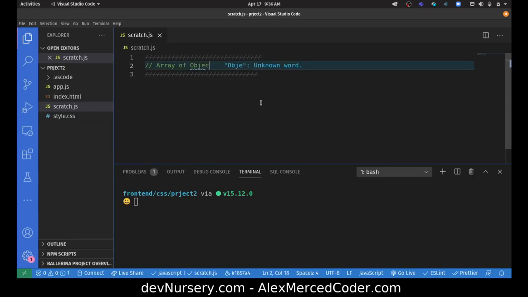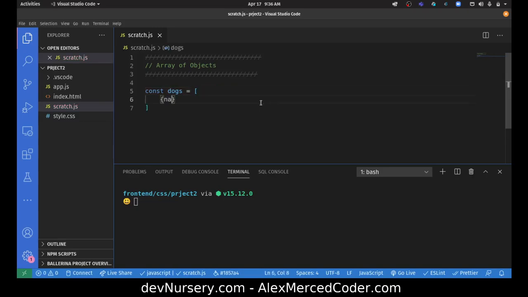An array of objects. So let's see here. Let's say we have const, we'll call it dogs, because we'll say it's an array of dogs. So it's an array, and each item in the array is an object with the name of a dog, Spot, and the age of the dog, 6.